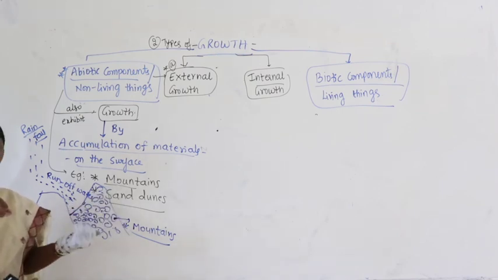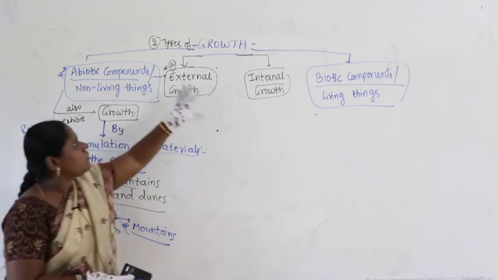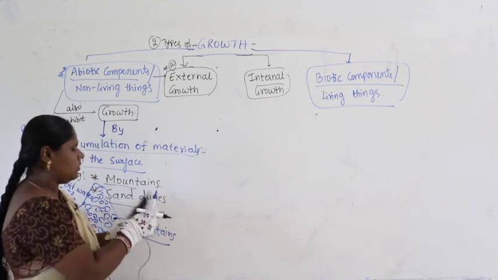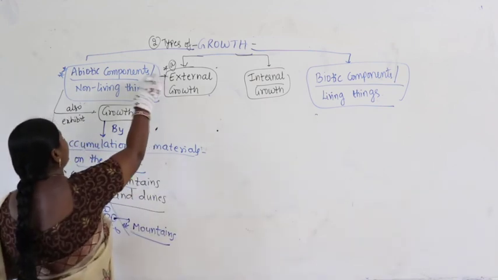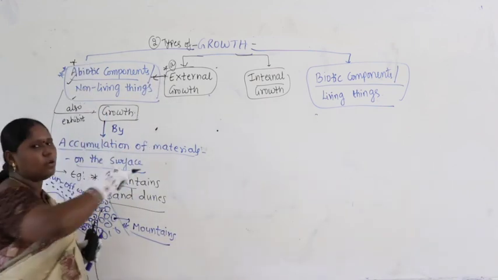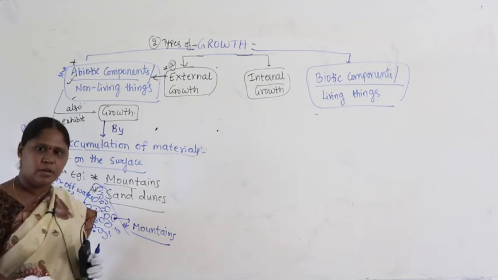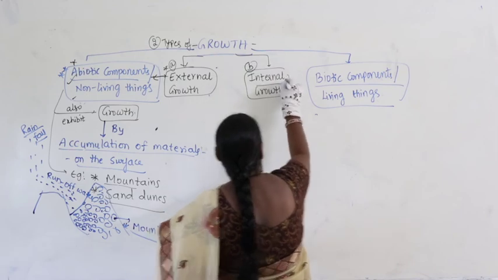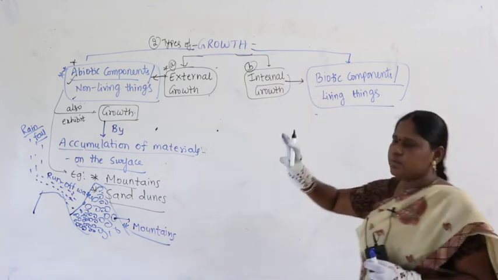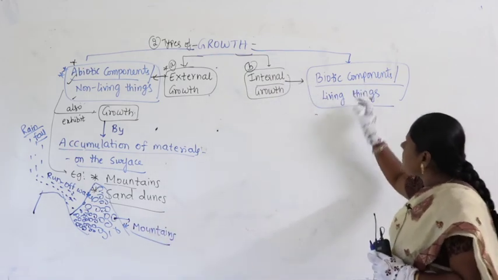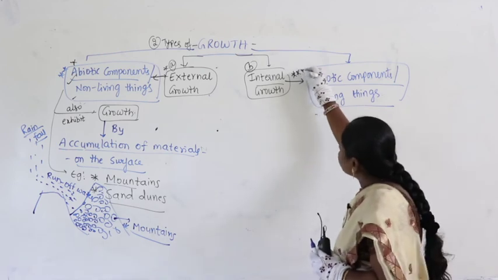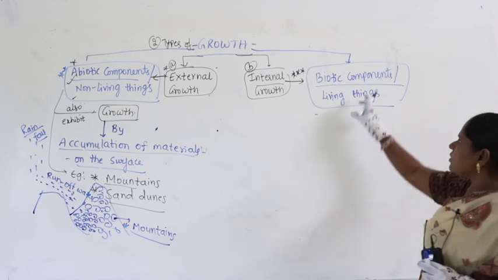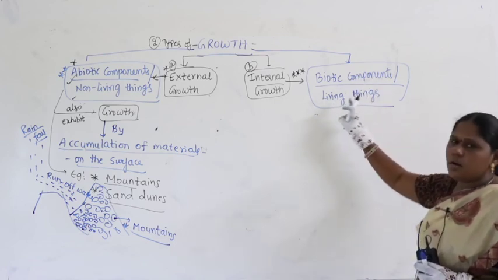When you take the types of growth, we have external growth and internal growth. External growth happens in abiotic components. So, non-living things also exhibit the phenomenon called growth, whereas internal growth happens in living organisms. Biotic components, or living things, undergo what is called internal growth.